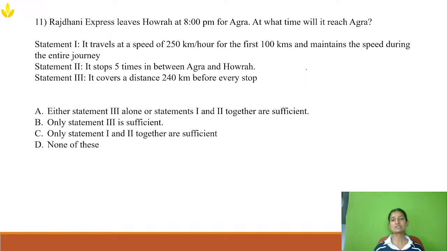Using any of these statements, can I find out at what time it will reach Agra? Option A says that either statement 3 alone or statements 1 and 2 together are sufficient. Option B says that only 3 is sufficient. Option C states that only statements 1 and 2 together are sufficient. And option D says none of these. I'll give you 1 minute to try to solve it.